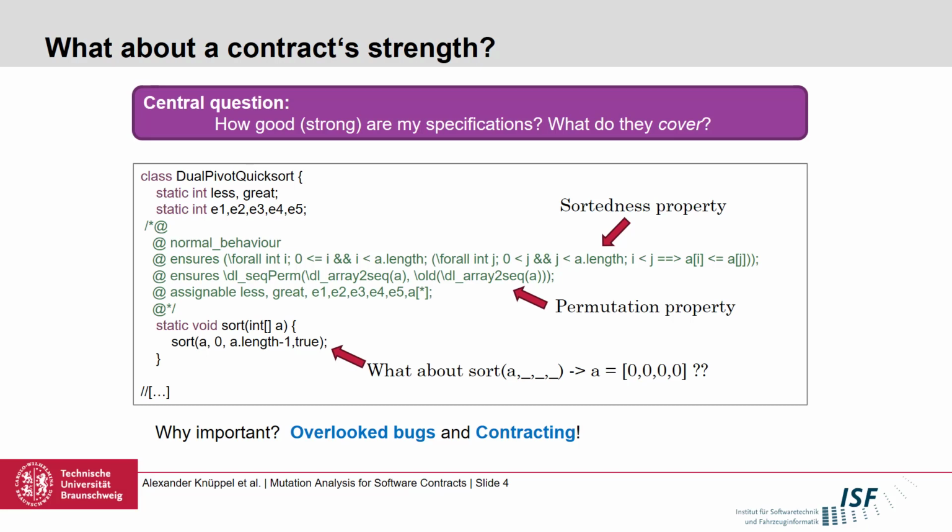And as a developer, I might be very interested in a metric or number that measures how good, strong, precise our specification actually is. And this number should somehow be connected to all the behaviorally distinct implementations I allow with my specification. So the fewer implementations I allow, the better this value should be.